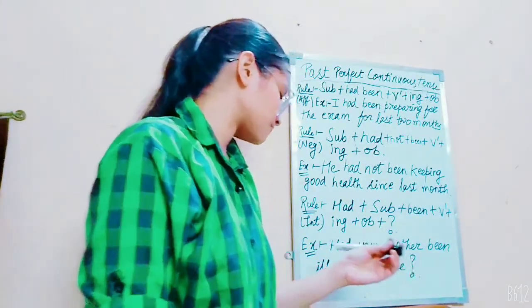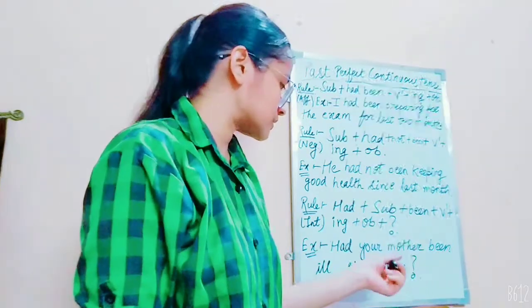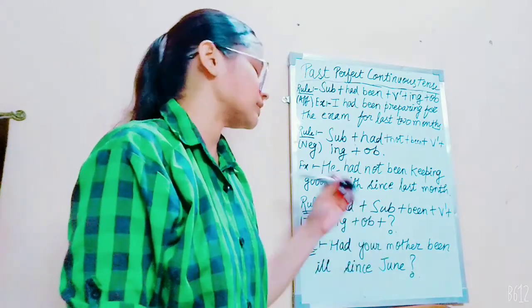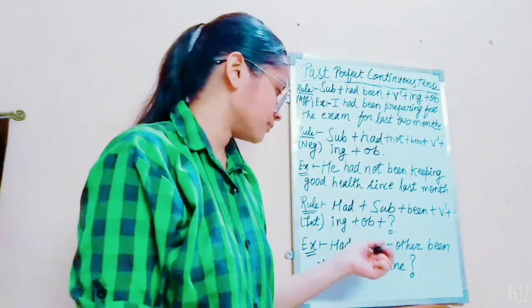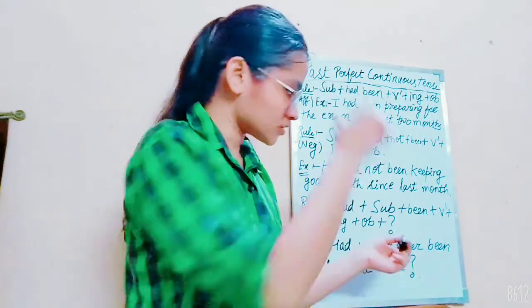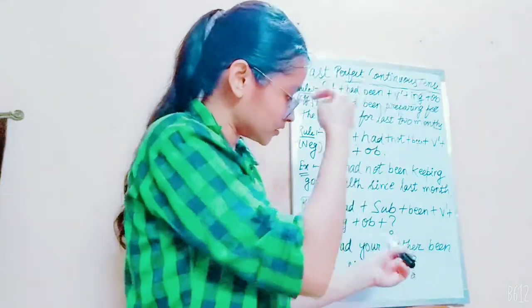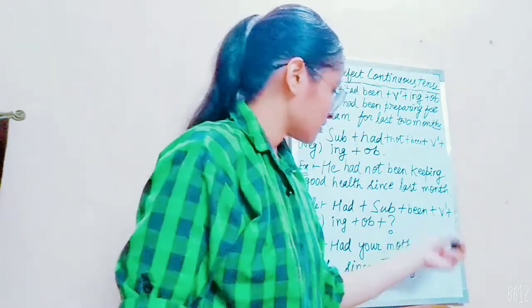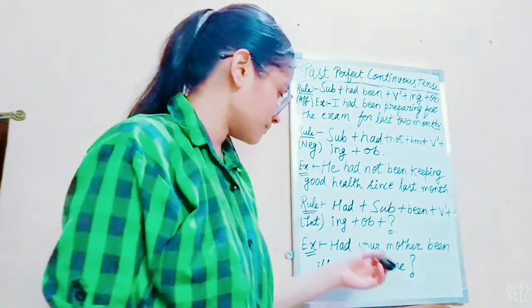Example, had your mother been ill since June? Had will act as both, as I always tell, a question word and a helping verb. Your mother as subject, been plus ill as the verb's first form.